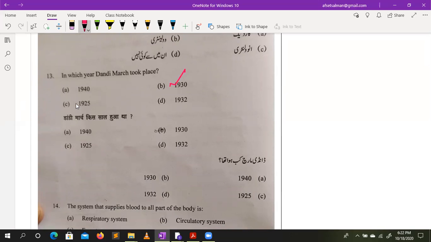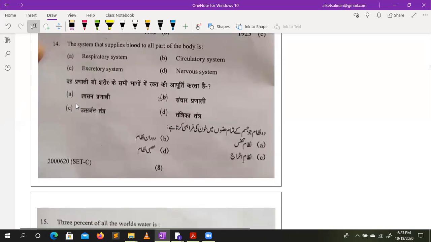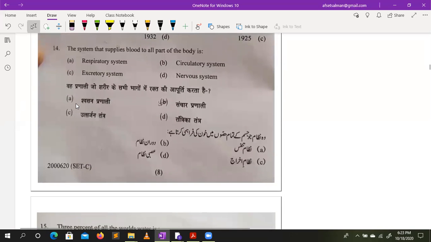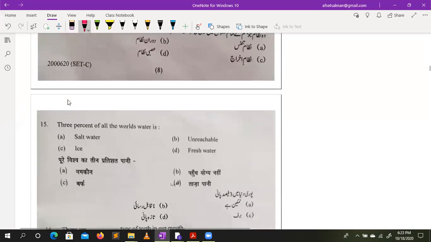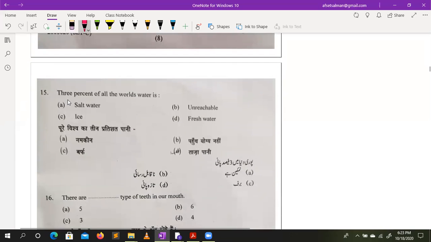It's 1930. The system that supplies blood to all parts of the body is called the circulatory system. 3% of all the world's water is fresh water.